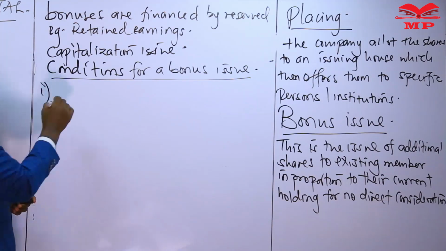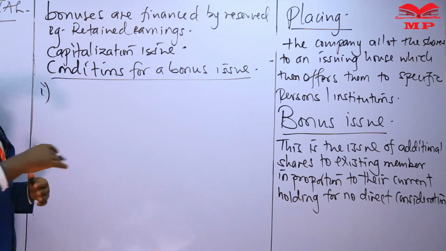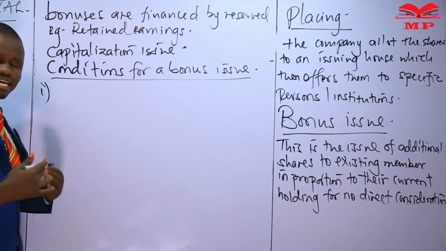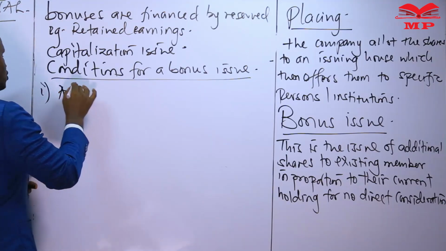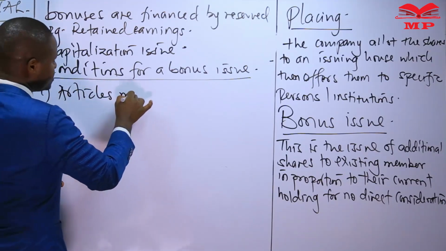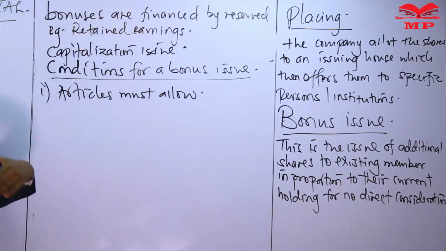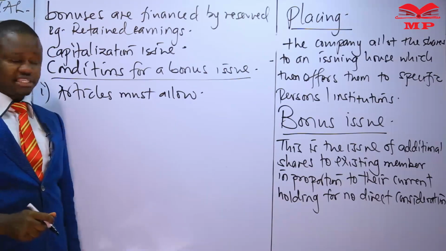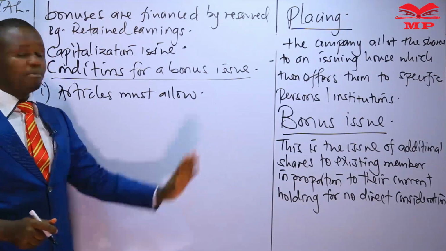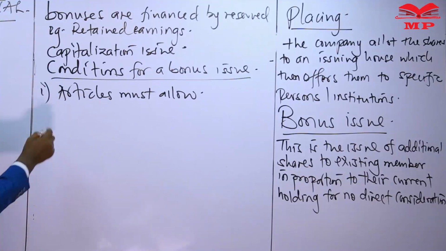One of those conditions is that it must be allowed by the articles. We must get the permission of the articles. So if the articles of our company do not anticipate a bonus issue being executed, then the bonus cannot be issued.